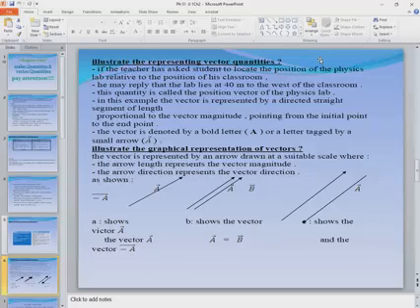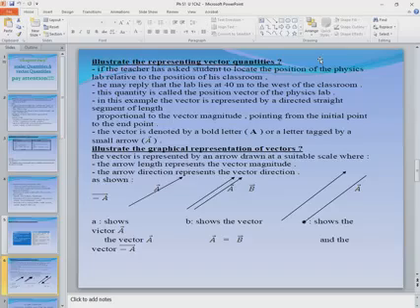If the teacher has asked a student to locate the position of the physics lab relative to the position of his classroom, he may reply that the lab lies at 40 meters to the west of the classroom.